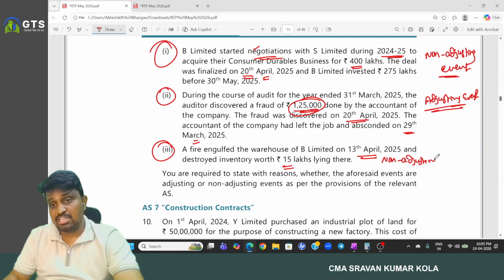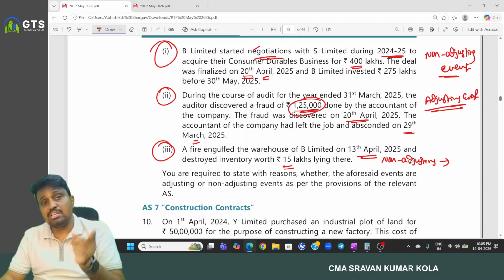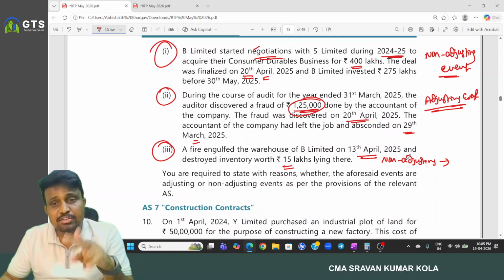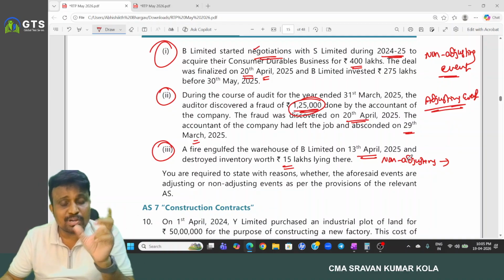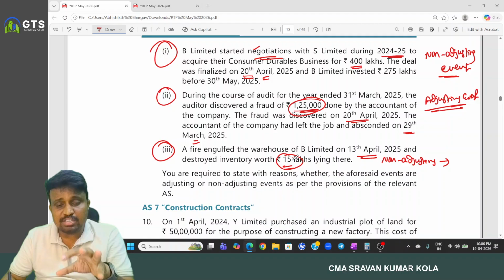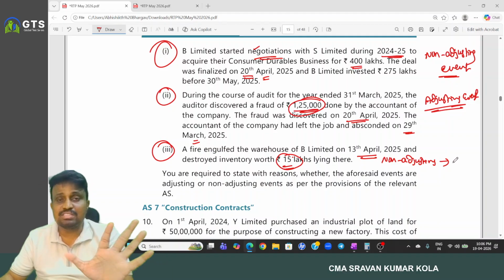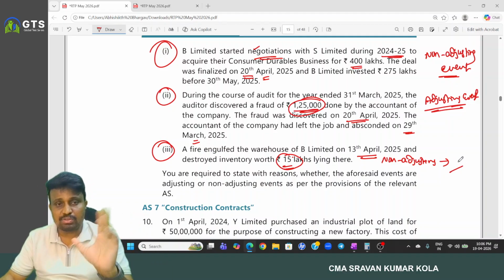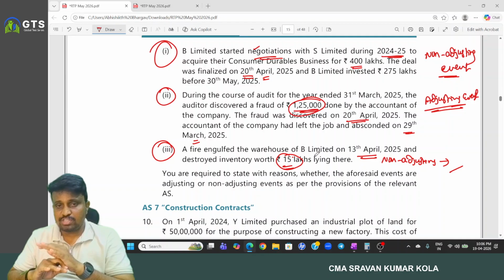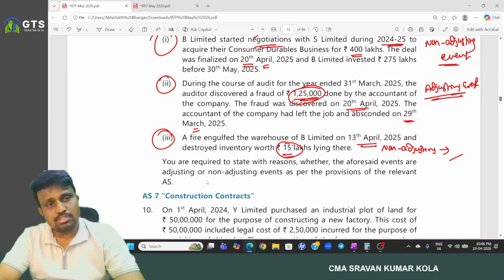But remember, even in case of a non-adjusting event, sometimes we have to give the adjustment, when it is affecting the going concern assumption of the entity, or if it is required as per statutory duty, as per law. If it is affecting the going concern assumption, even though it is a non-adjusting event, we have to make the adjustment in the financial statement. Otherwise, it is a non-adjusting event, and no need to give the adjustment in the financial statement if it is not affecting the going concern assumption. So this is the one.